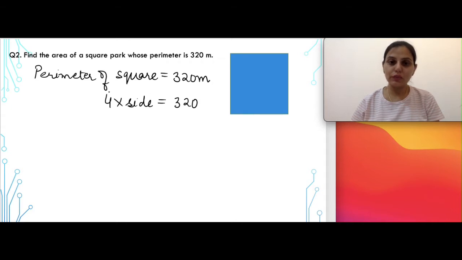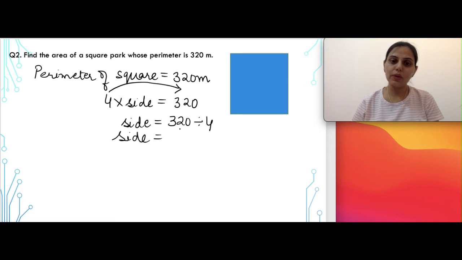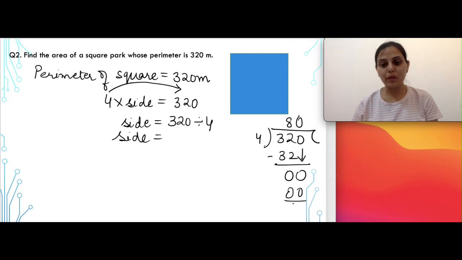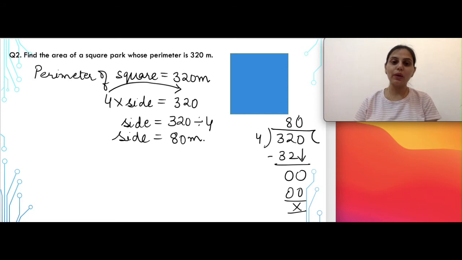So when we take this 4 on the other side, from multiplication it is going to change to division. So side can be written as 320 divided by 4. Now if you don't know the mental calculation, please solve it by the long division method. 4 के टेबल में 8 पे 32 आता है. So we get the remainder 0 here, and this 0 will come down. 4 zeros are 0. So that means the answer will be 80 meters. This gives us the value of one side.